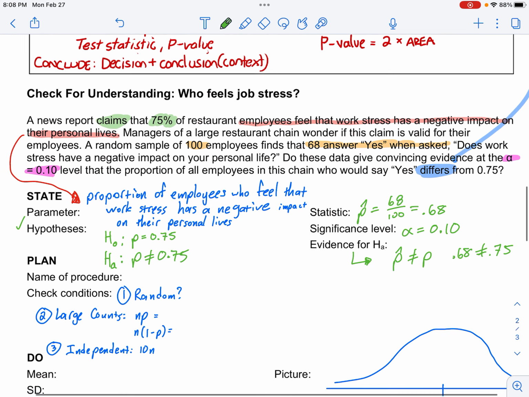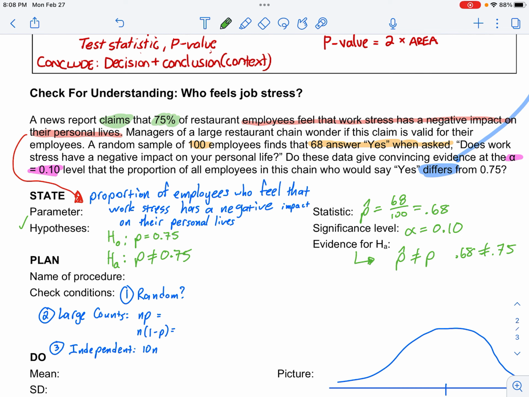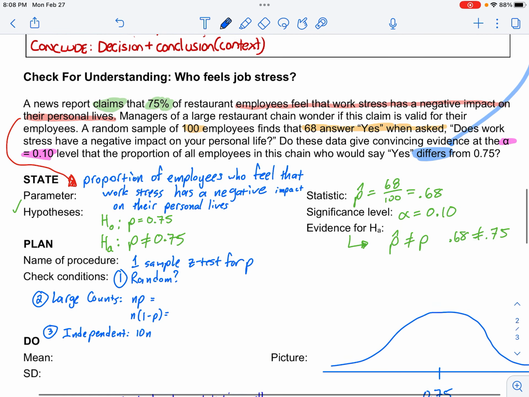All right, the name of the procedure. Remember, you always have to name it. It will be a one sample z-test, because proportion tests are always z-tests, for P, for the proportion. Is it random? Did it say random up there? Oh, it sure did. It said it right here. Random, right? So it was stated.